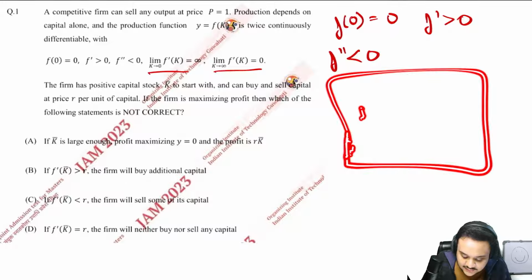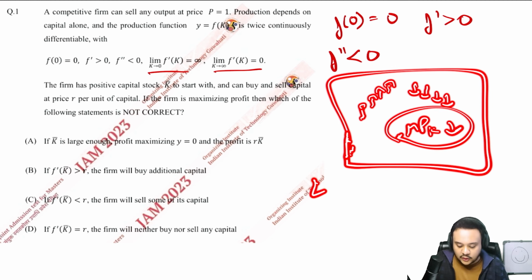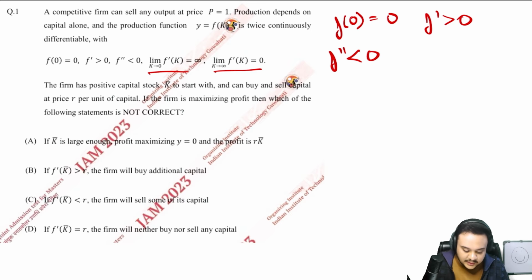So as you increase the units of capital, the per unit productivity is going to fall, or your MPK will be falling. That is obviously the law of, you have to tell me what this law is called. You have to tell me in the comments what this law is called. When you increase the inputs, your output starts to fall, right? So that is going to be very important. That is just what this states. And the second one is saying that as capital reaches infinity, your MPK will become 0. Obviously we know that already.